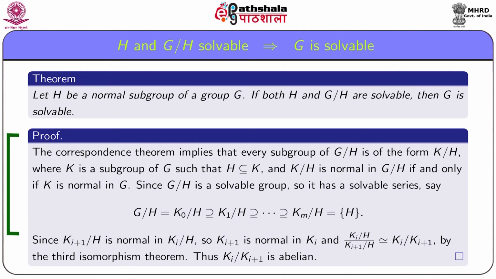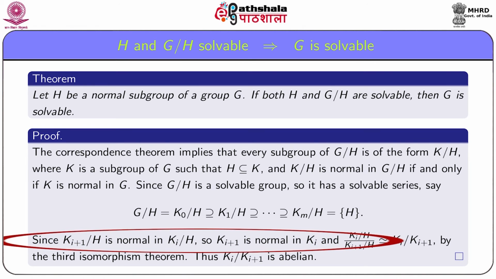The identity element of the quotient group G/H is the subgroup H, and hence here the identity subgroup is the subgroup that contains the subgroup H.